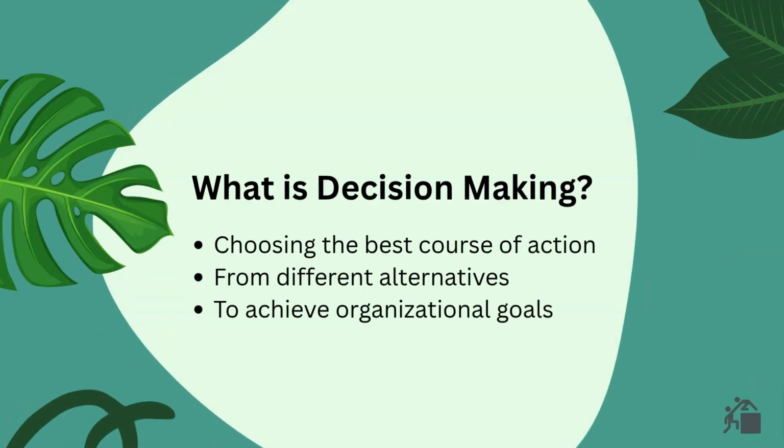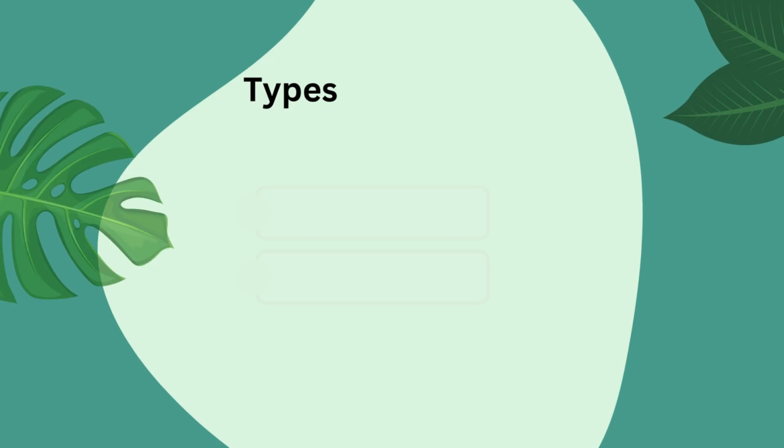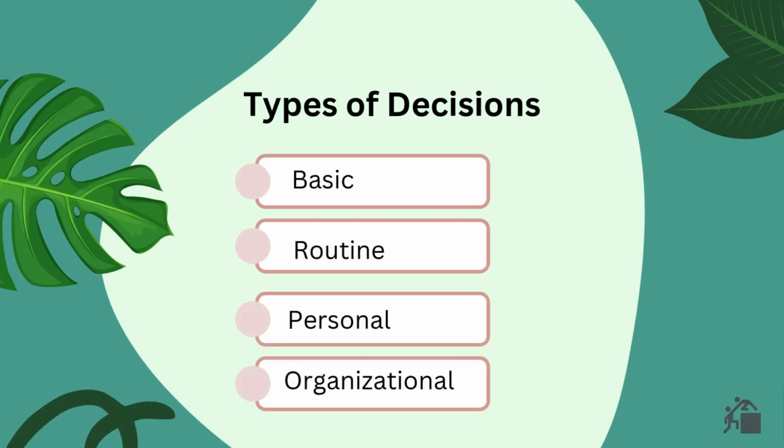Decision making means choosing the best course of action from different alternatives to achieve organizational goals. It is not a one-time activity. It is a continuous and dynamic process in management. Now, let's understand the types of decisions with simple examples.